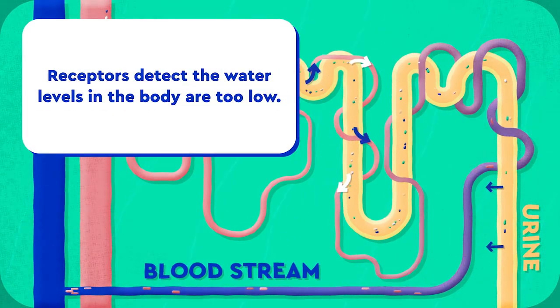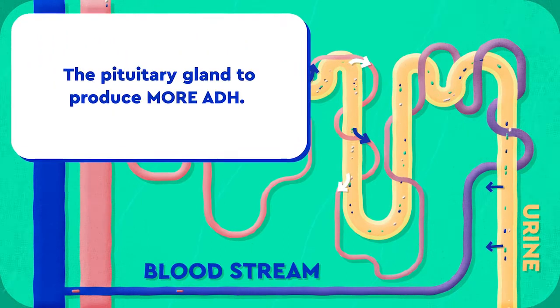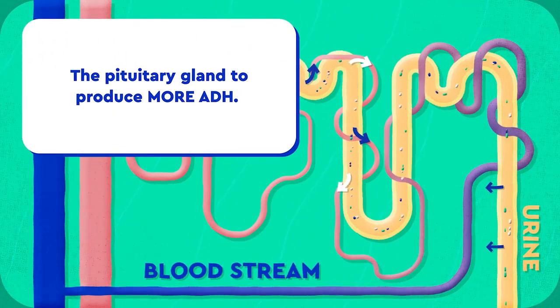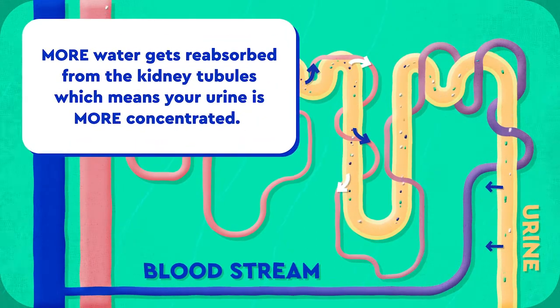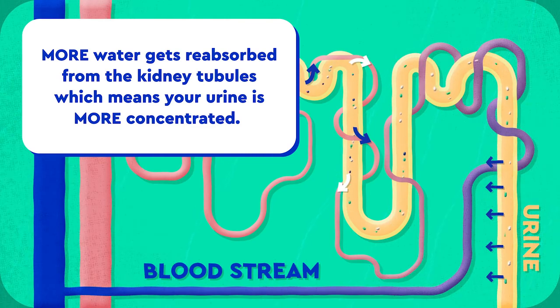If the receptors detect the water levels in the body are too low, the opposite signal is sent. The brain sends a message to the pituitary gland to produce more ADH. More ADH means more water gets reabsorbed from the kidney tubules, which means your urine is more concentrated.